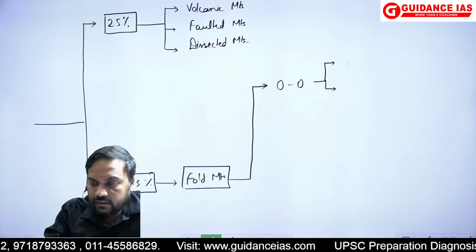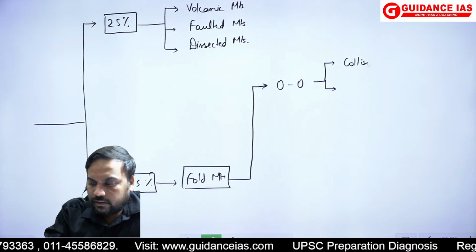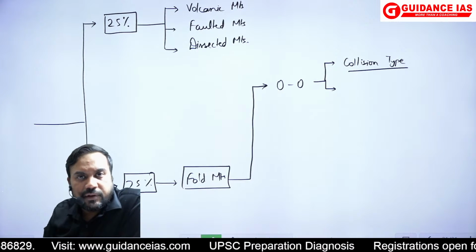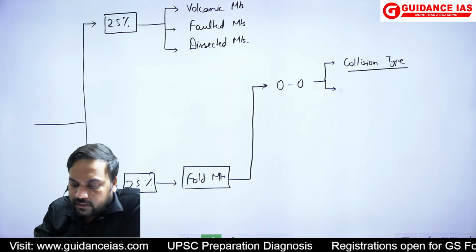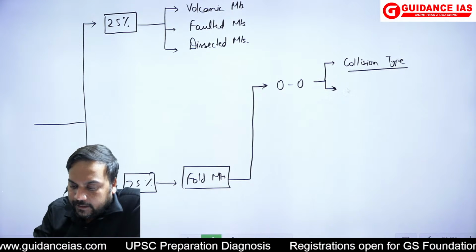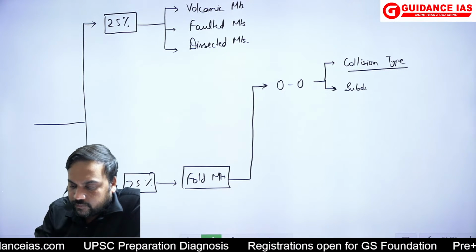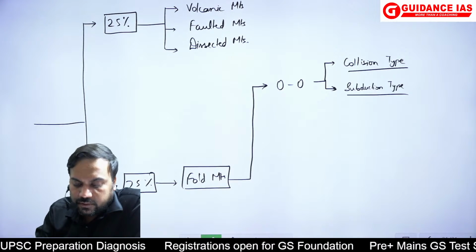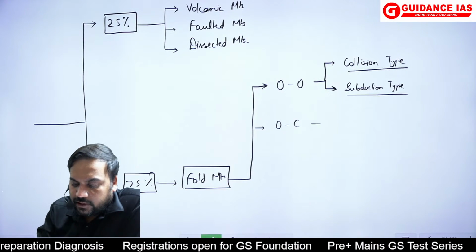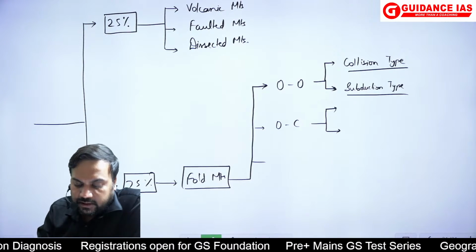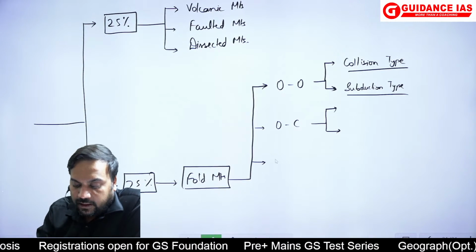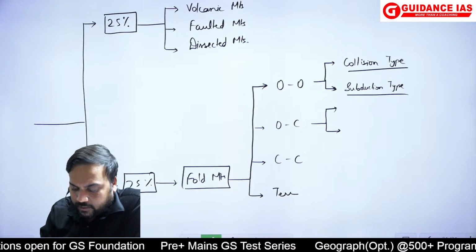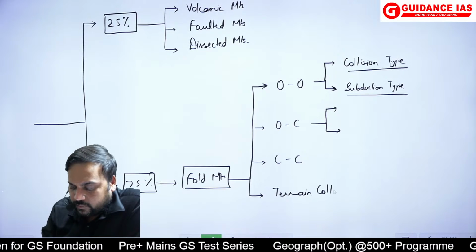ठीक है. One is the collision type, which was the example was Japan and Philippines, if you remember, and simply the subduction type, where the subduction was more smooth. Similarly, there was ocean continent. इसमें भी 2 type, इसके examples भी दिए हैं मैंने क्लास में. And there is continent, and the 4th one, the terrain collision.